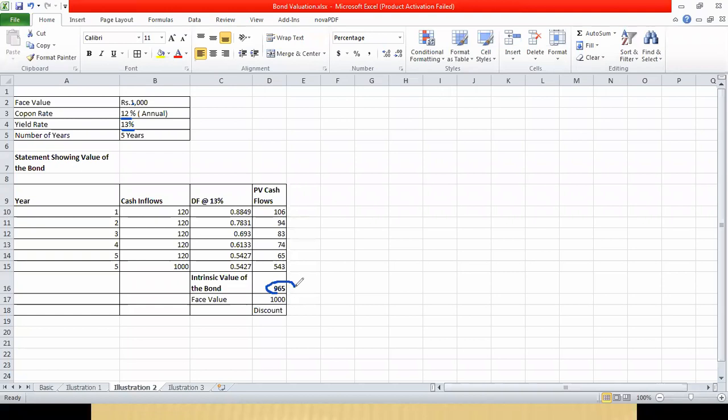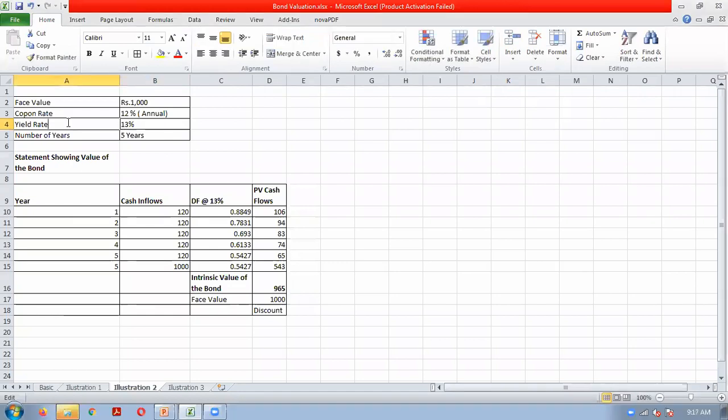That's why we got discount here. Expectation of the investor was 13%, but actual 12%, 1% less. So investor will say, no, we will pay less than the face value. That's why we got a discount.